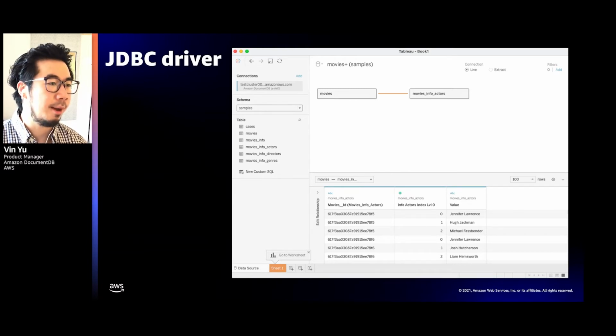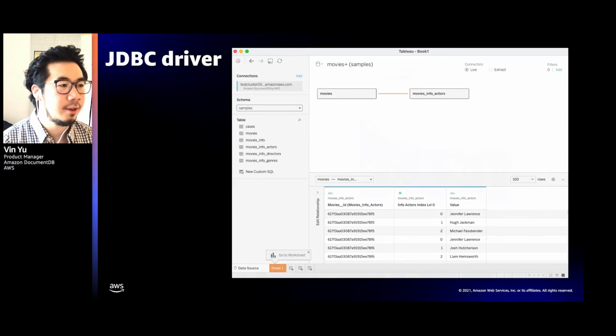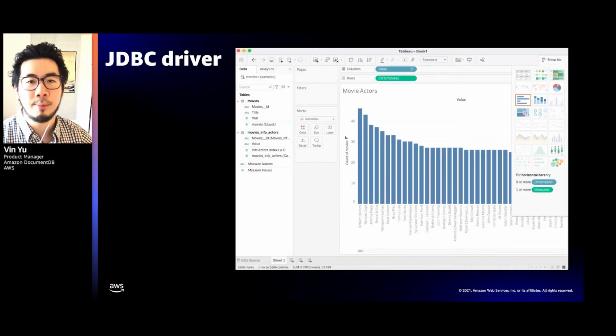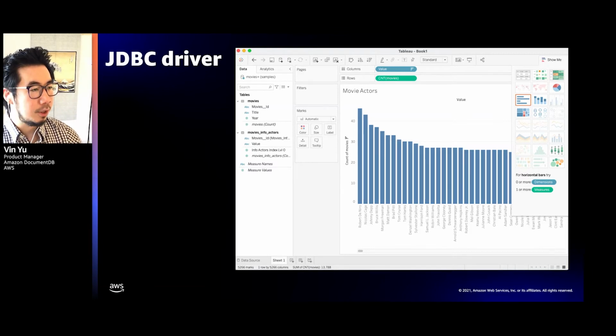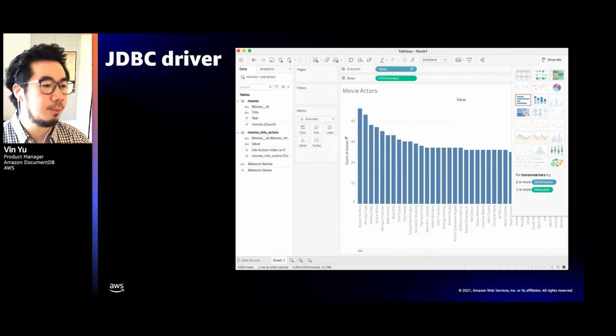So here, I'm connecting to a movies collection, as you can note here, and I can continue to use Tableau as I normally would to create business intelligence dashboards. So here I have a very simple dashboard of actors in movies.